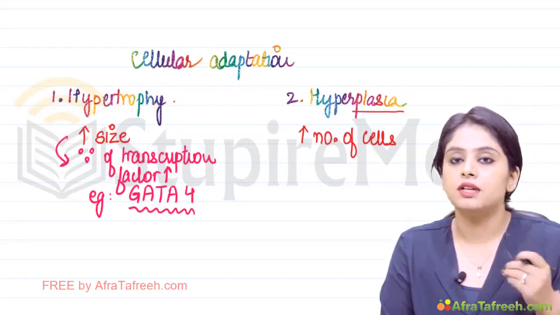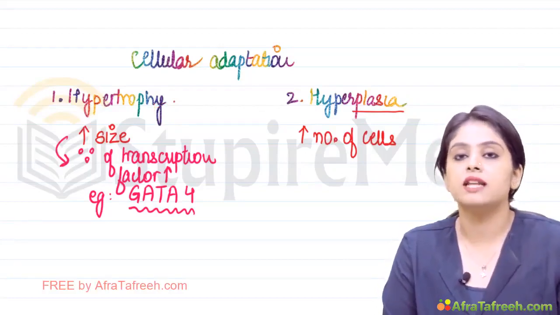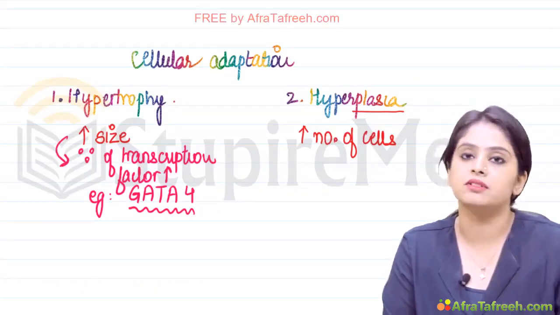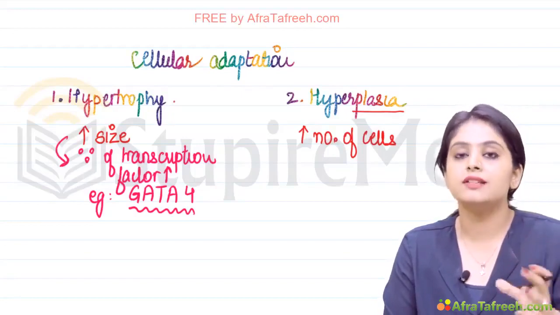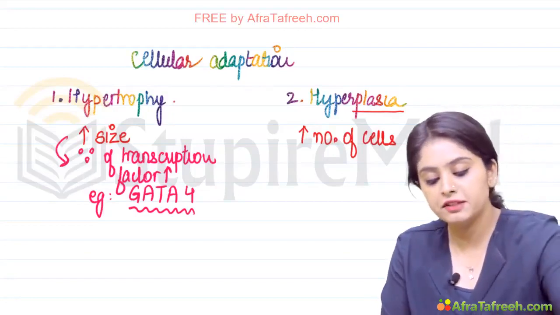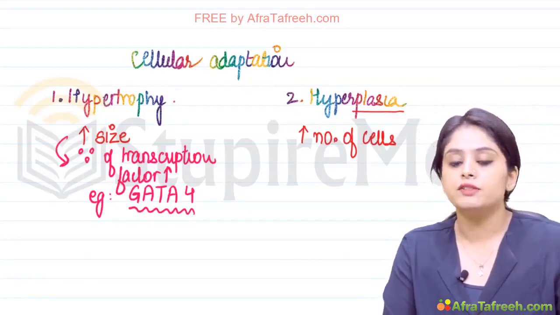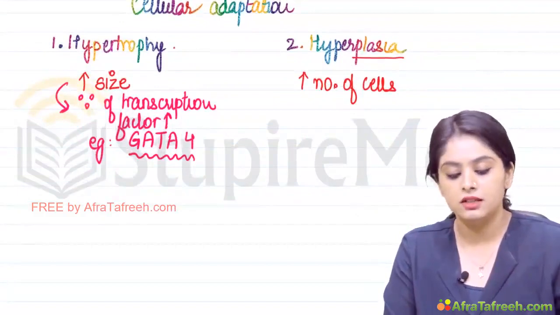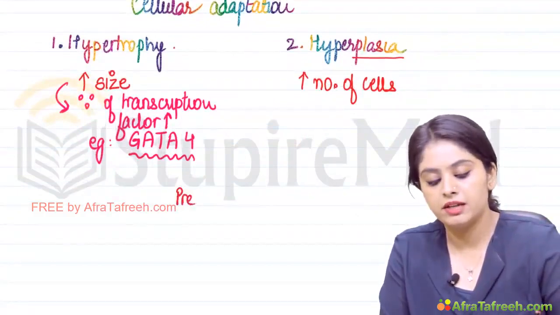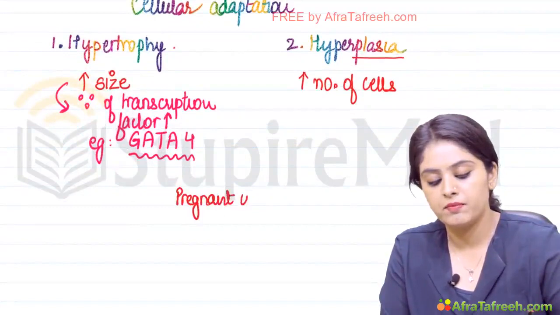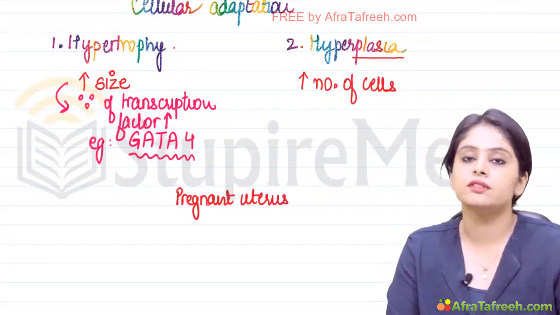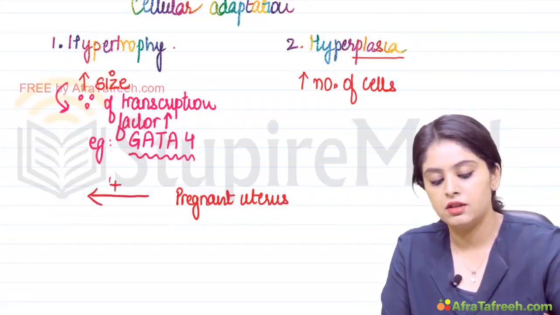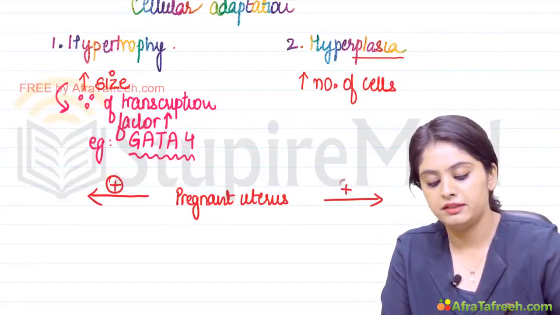Now examiners, rather than putting up straight one-line questions, tend to twist the questions in the form of histories and will try to give you examples. So you need to actually know the examples in both of these. First, we are going to do those examples which are common to both. Let's see the first one. When we are talking about a pregnant uterus, or gravid uterus, uterus in pregnancy, it will show both hypertrophy as well as hyperplasia.